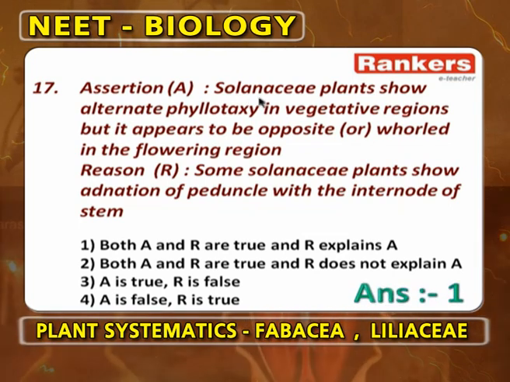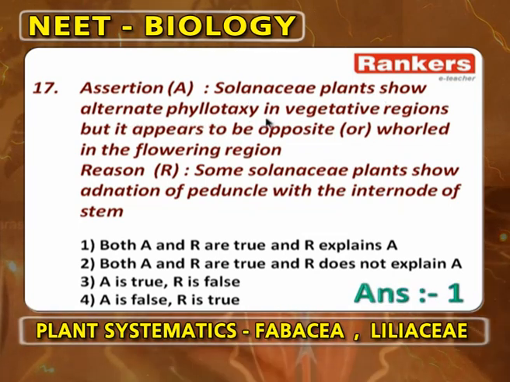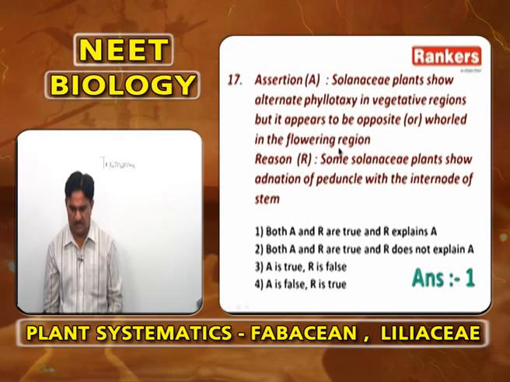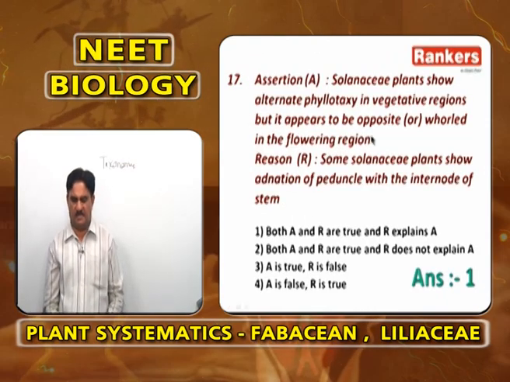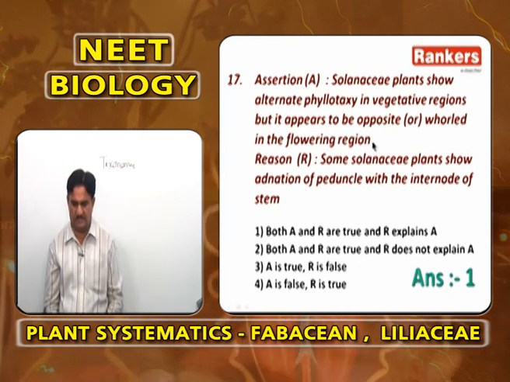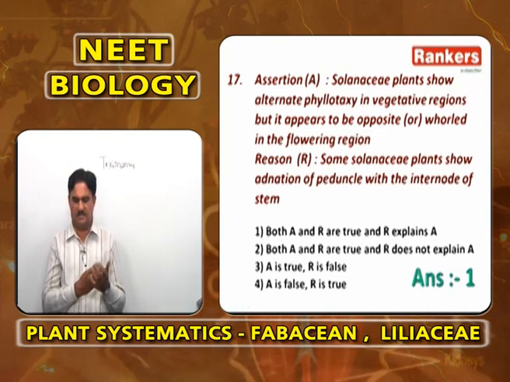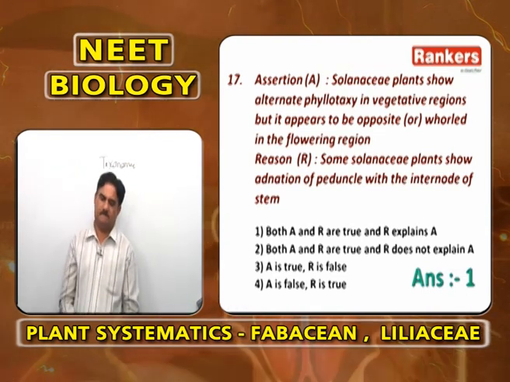Again assertion. Solanaceae plant shows alternate phyllotaxy in the vegetative regions, but appears to be opposite or whorled in the flowering regions. This is correct. Why? Because some plants of Solanaceae show adnation of peduncle with the internode of the stem, adnation of petiole with the internode of the stem. So for this the answer is not 1, it is 2. Both A and R are correct, but R does not explain the A. Next.